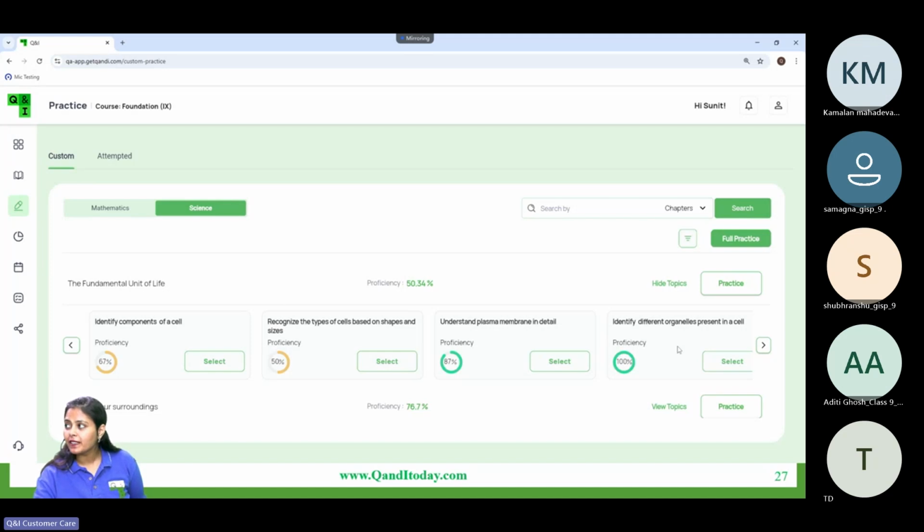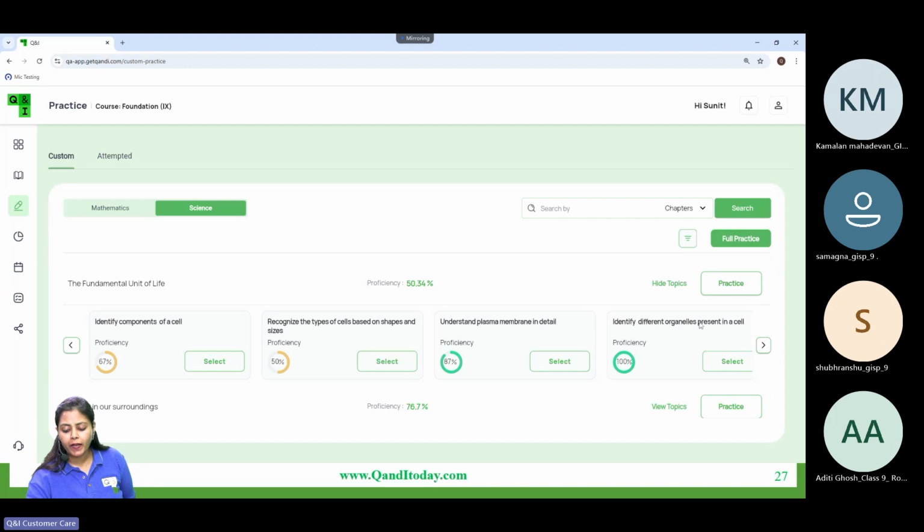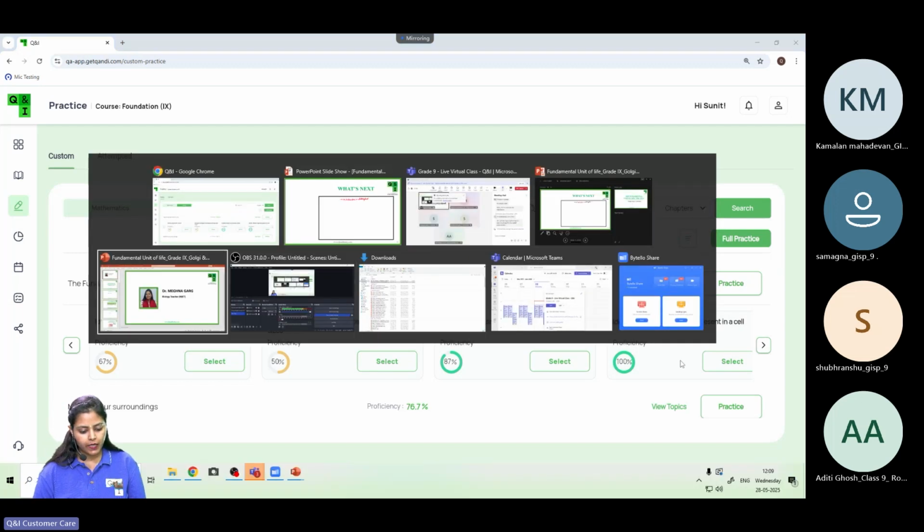Students, please practice, okay? Everyone, start practicing it today itself. Please be a bit more efficient while working on the platform. Increase your proficiency. We are covering the topic, identify different organelles present in a cell. I want everyone's proficiency to be either 100% or at least above 95%. Please solve questions from this topic. This is the topic which we are covering in today's class.